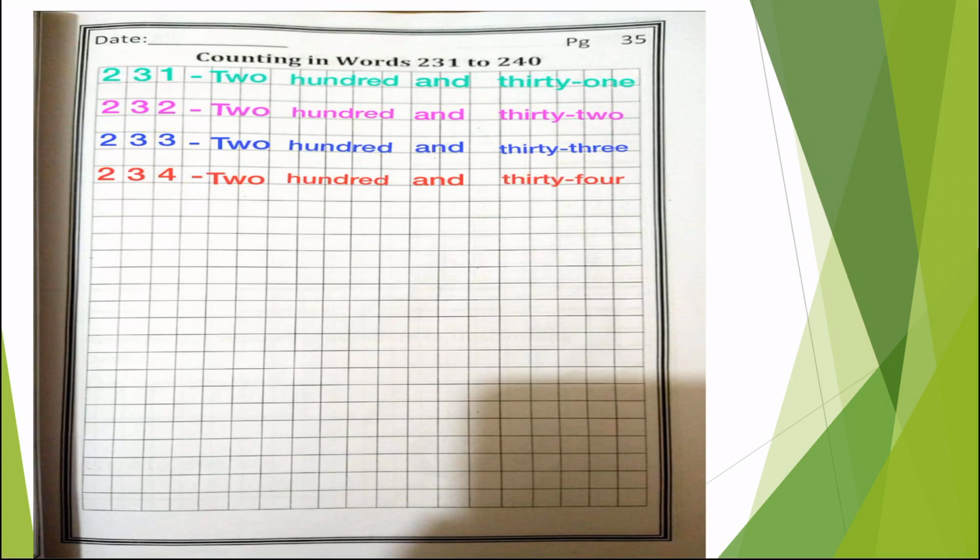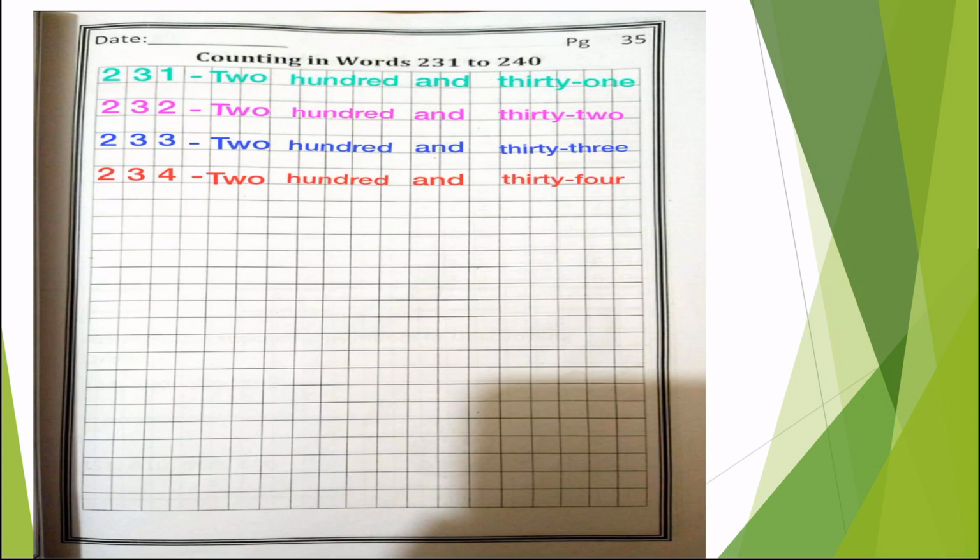So first of all, what you will do? You will write date on the top of the page. And you have to write C.W in the center of the page, and then your name and your section name on the top of the page. Okay, let's start. What is the first number? 231. So you will write 231 in first row, in first line.